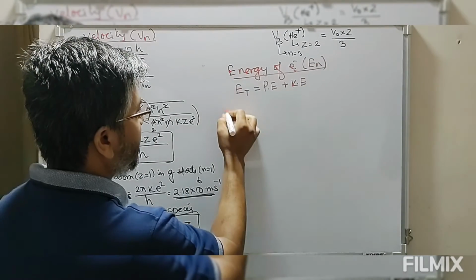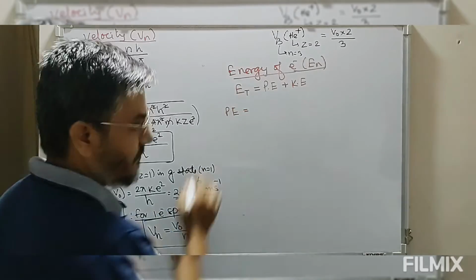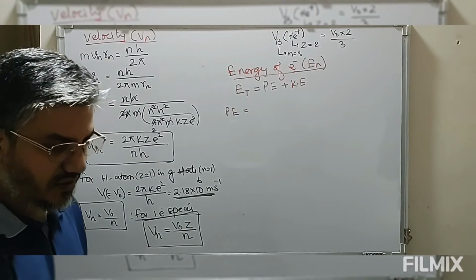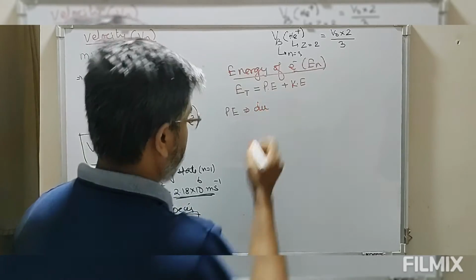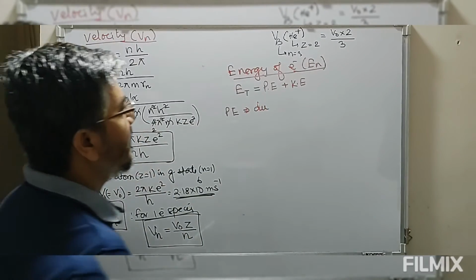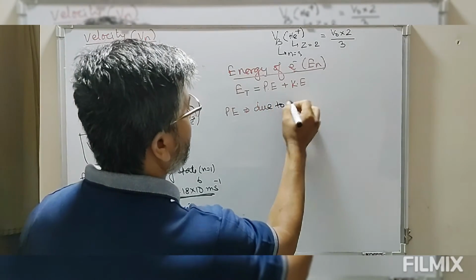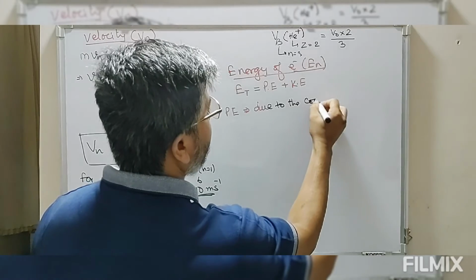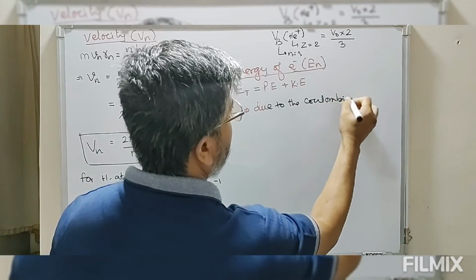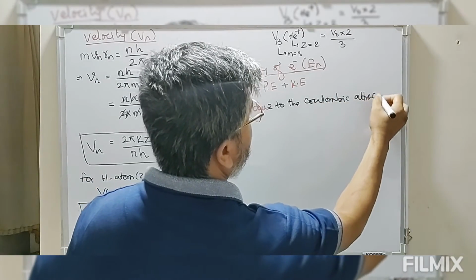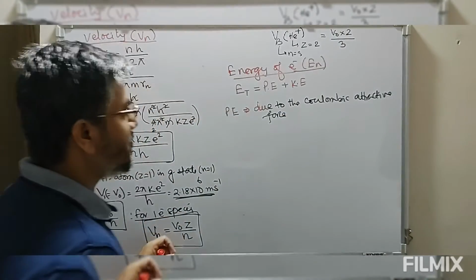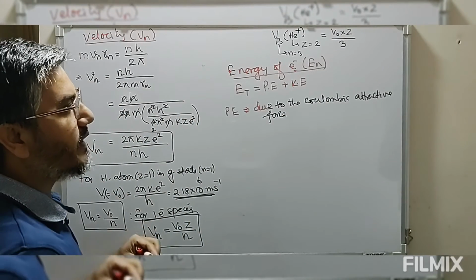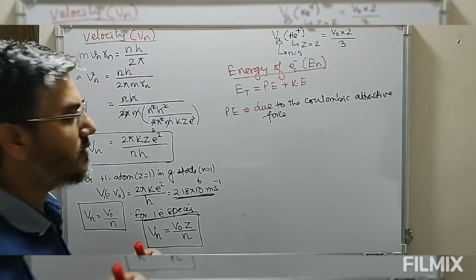This potential energy is due to the Coulombic attractive force between nucleus and the electron.